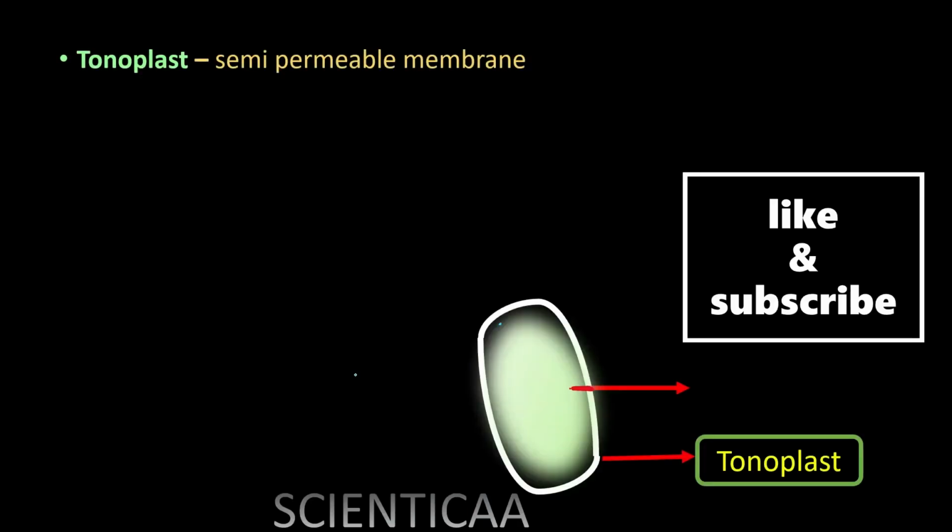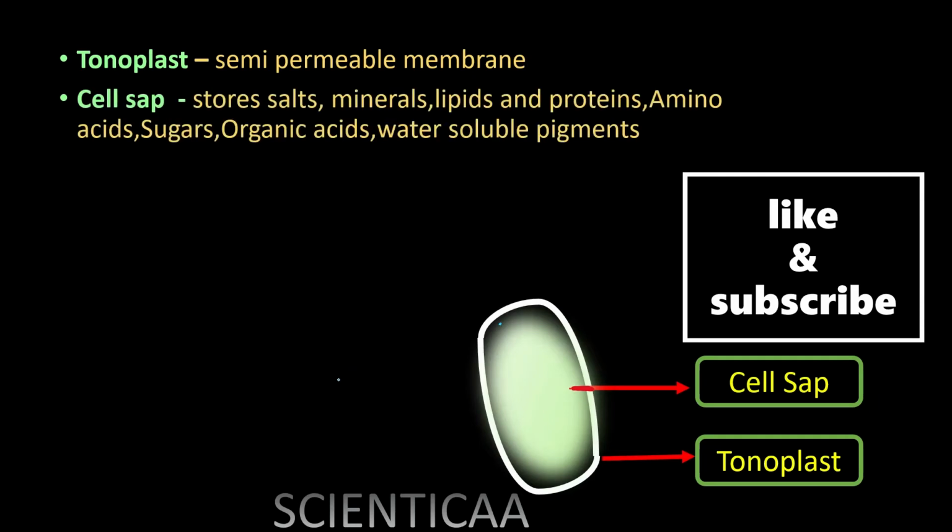So talking about the structure of vacuoles, vacuoles have the outer membrane which is called as tonoplast, and inside they have the cell sap. Now what is present in cell sap? Cell sap is generally filled with salts. It has minerals present in it, lipids, proteins, amino acids, sugars, organic acids, and various water-soluble pigments are also present inside this cell sap.